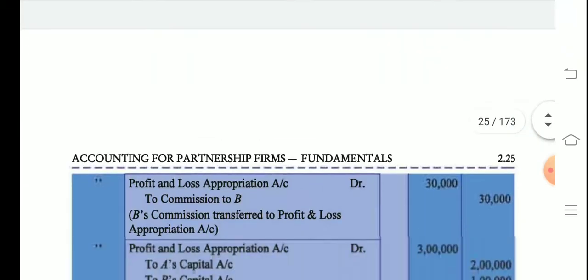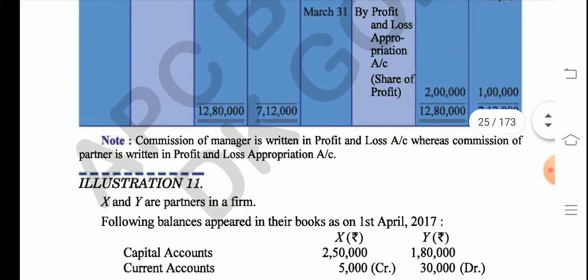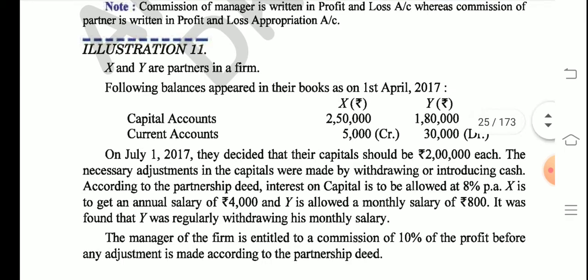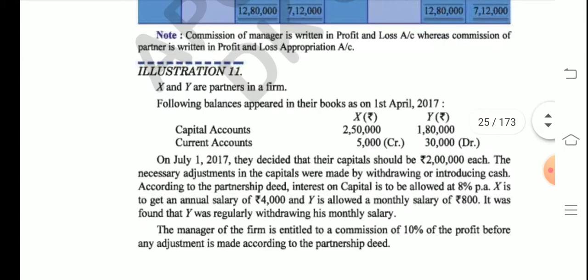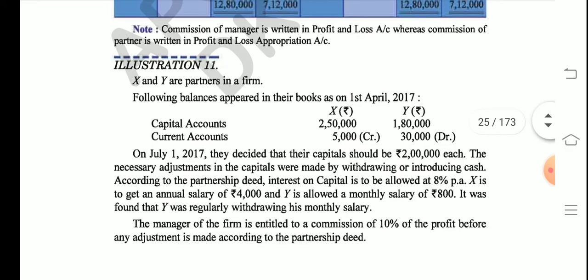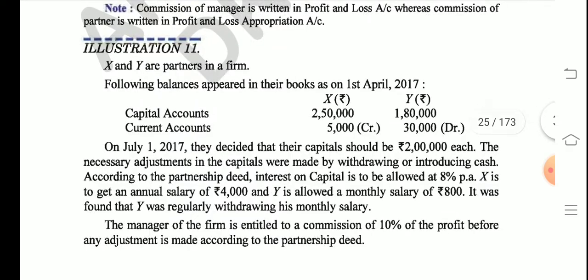Now let's get to another topic. Question number 11. So in question number 11, again this question is a little bit different from the previous question. I had told you that no questions would be similar. This is how the book is designed actually. So here they give you different balances for capital account and current account. So what are we going to do?